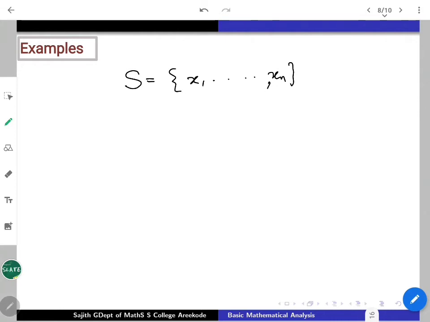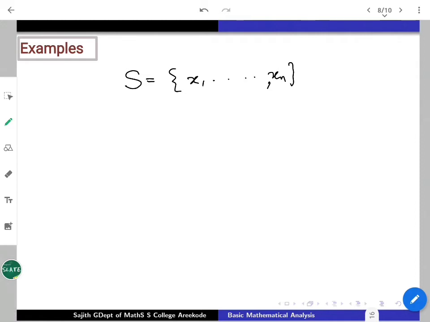Suppose my set contains only one element. Obviously, I have a supremum as well as an infimum, and they coincide. Can I work with induction? I can use induction to say that if I have finitely many elements in S, I can always have a largest element.